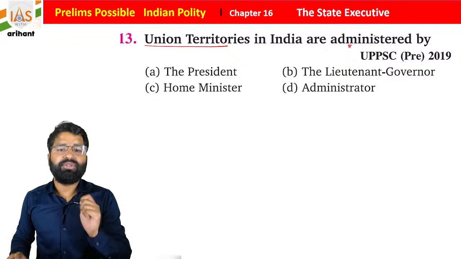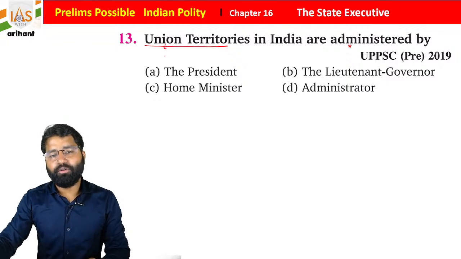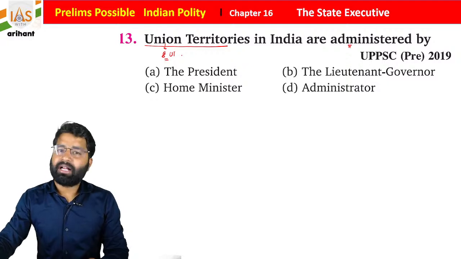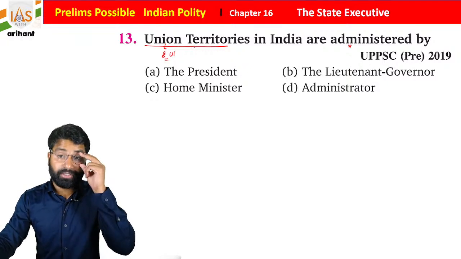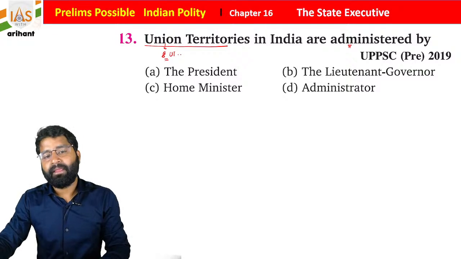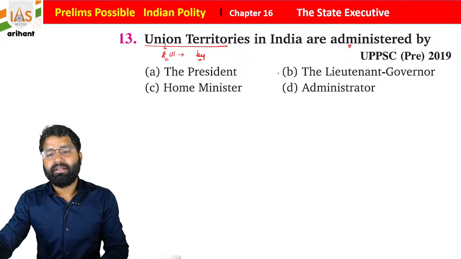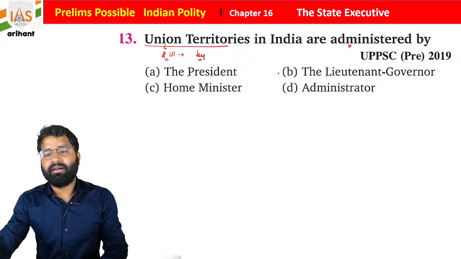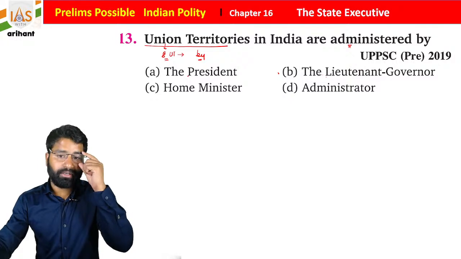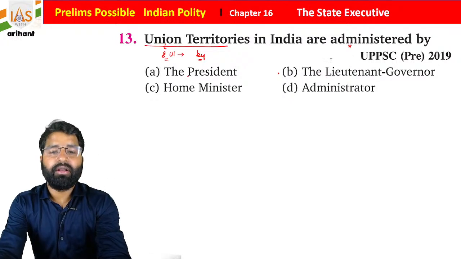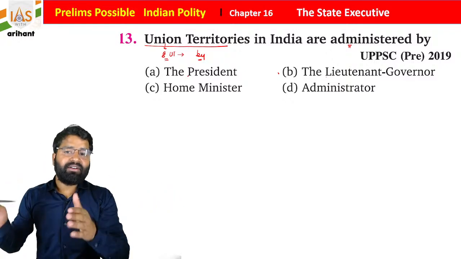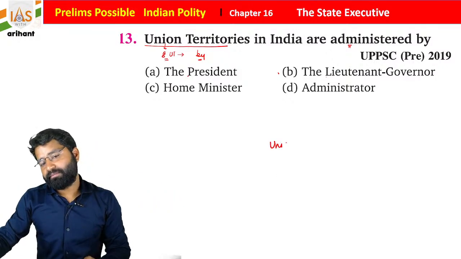Now, the Union Territory of India is administered by whom? Who is going to take care of the Union Territories? We all know how many Union Territories we have: we have 8 Union Territories. The largest one is Ladakh, and the smallest one is Lakshadweep. These Union Territories are administered by the President of India, through Lieutenant Governors, chief commissioners or administrators.